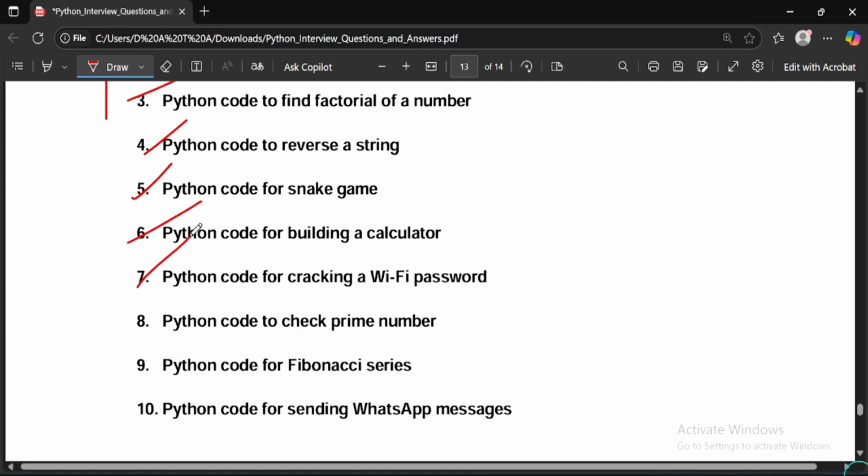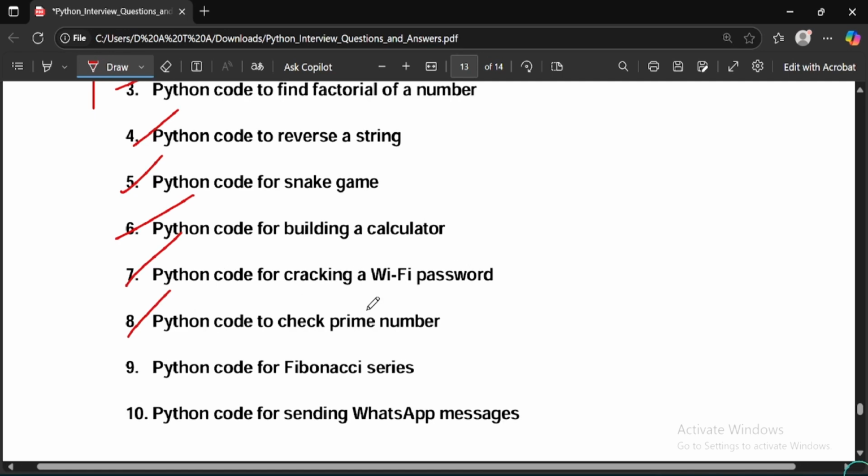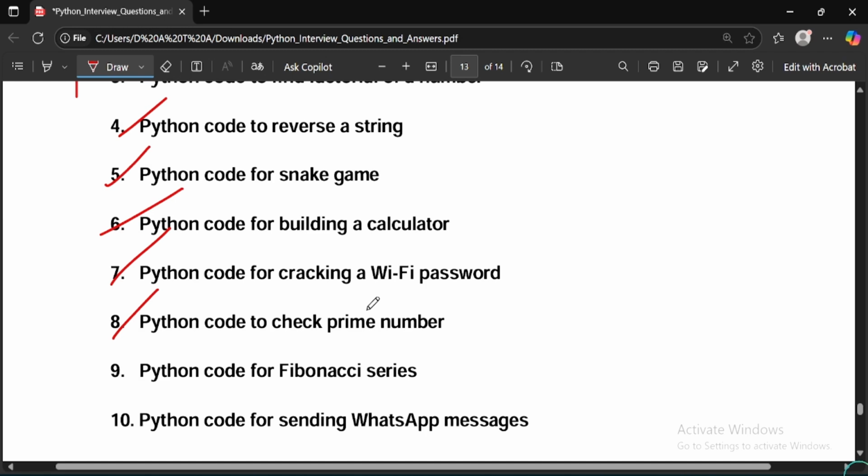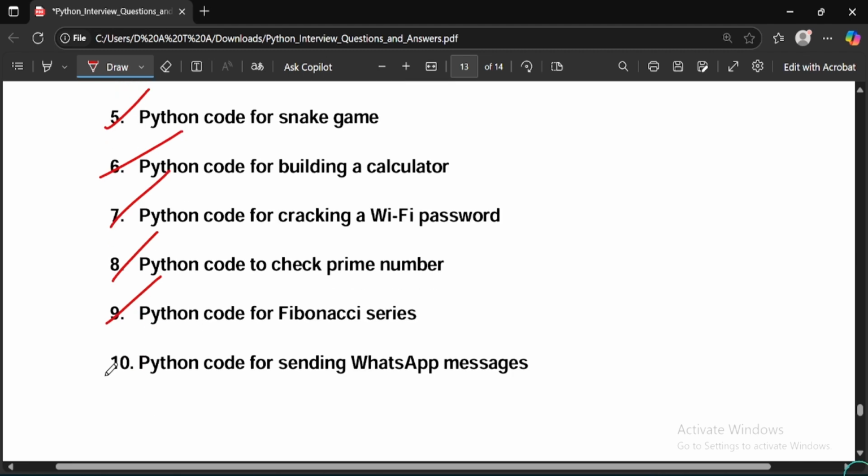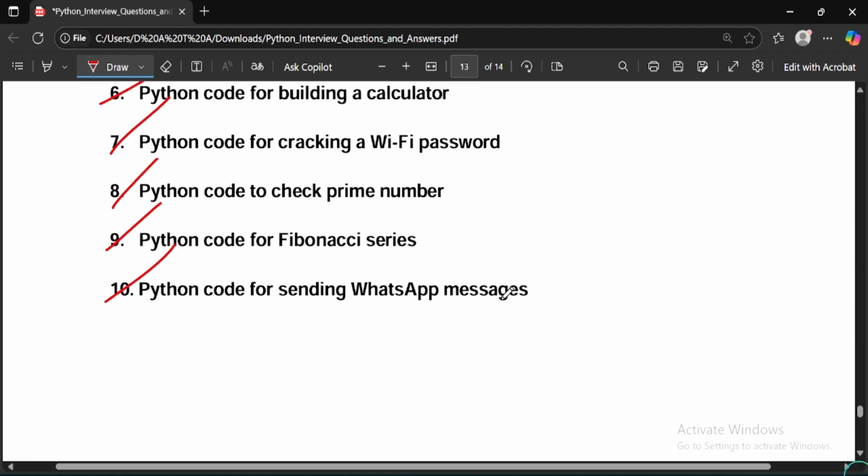Then Python code for cracking a Wi-Fi password. Python code to check whether a number is prime or not. You can check. Python code for Fibonacci series. Python code for sending WhatsApp messages. So these are the questions that interviewers mostly ask for any basic level Python interview.